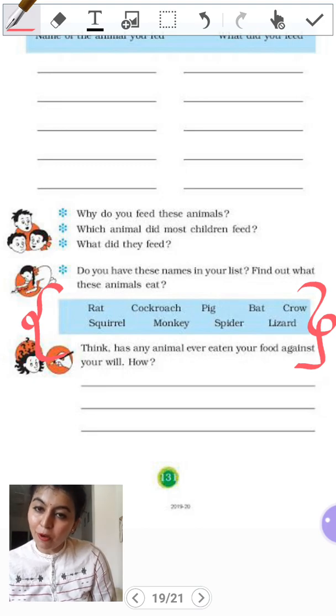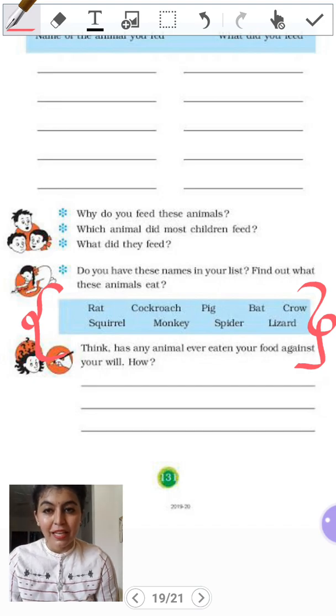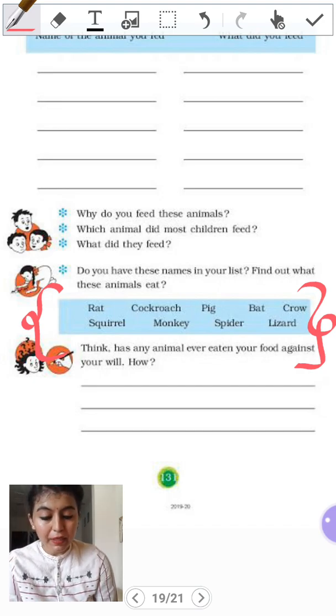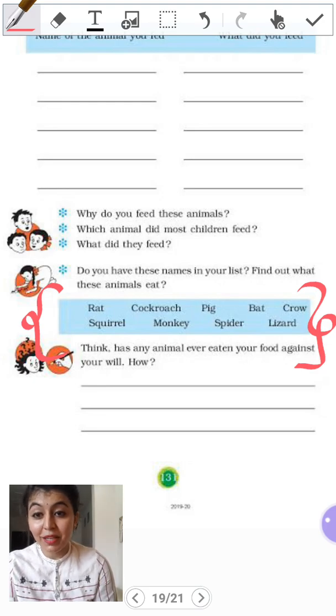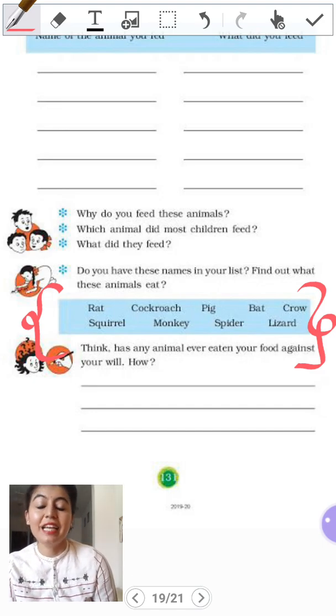Squirrel is also an omnivore. It eats nuts, fruits, and small insects. Then we have monkey. You might know that bananas are monkey's favorite food. Along with bananas, they also eat other fruits. They eat chapatis, they eat breads. They also eat eggs, lizards, and other small insects.